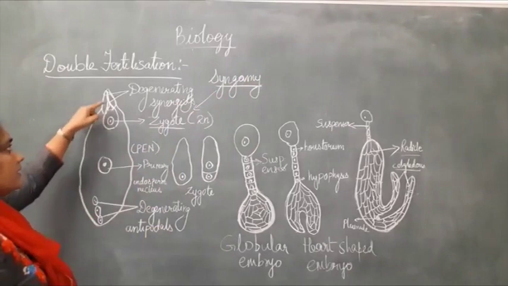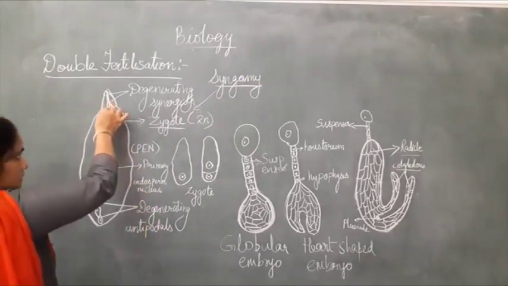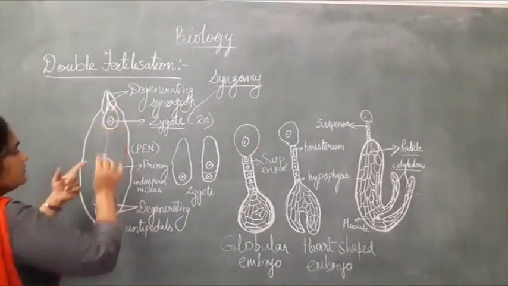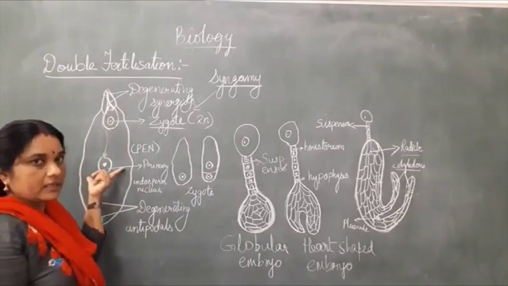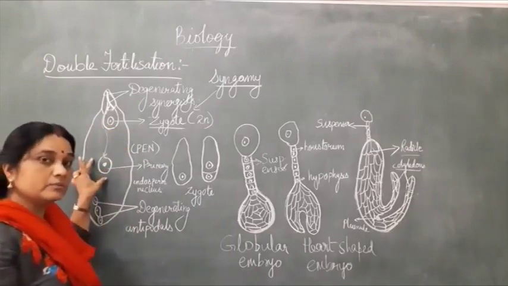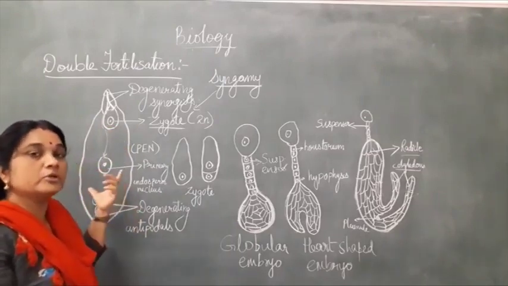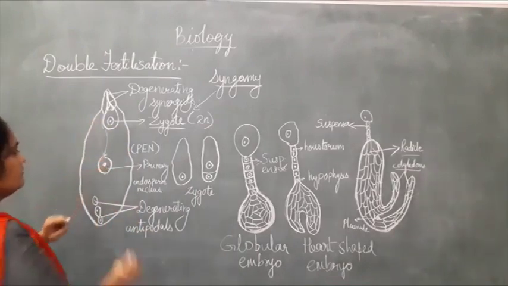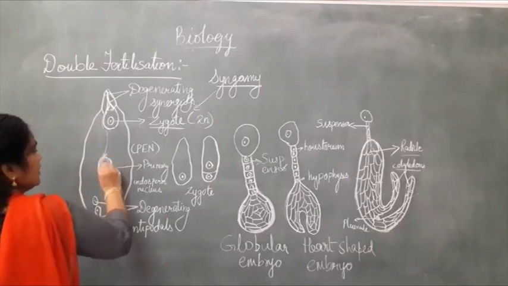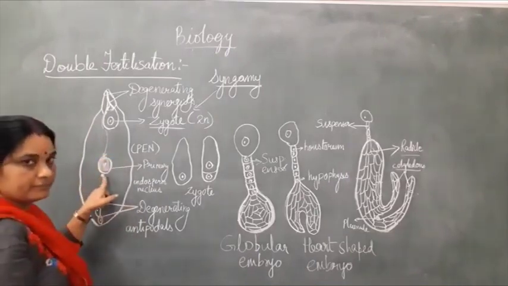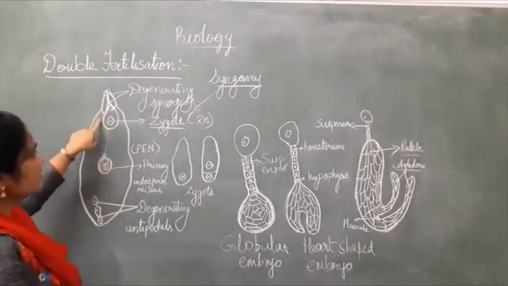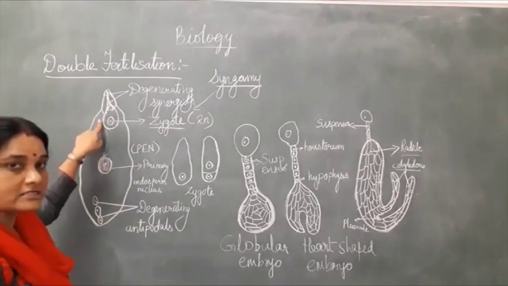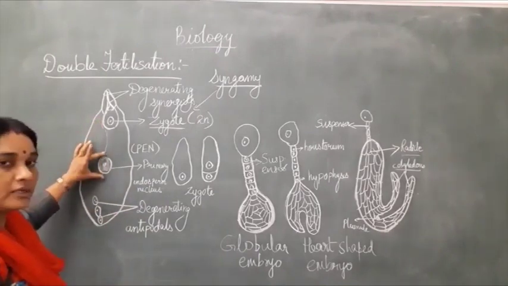The other male gamete passes through the synergid and enters the central cell. In the central cell, there are the polar nuclei which have fused to form a diploid polar nucleus. So one of the male gametes comes and fertilizes the polar nuclei, which is diploid. And then what happened? The male gamete is haploid, and the polar nuclei is diploid.